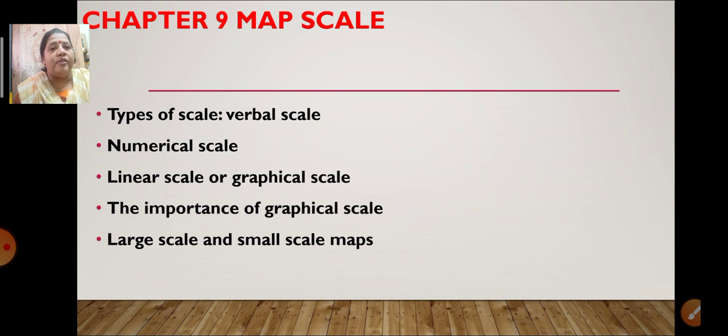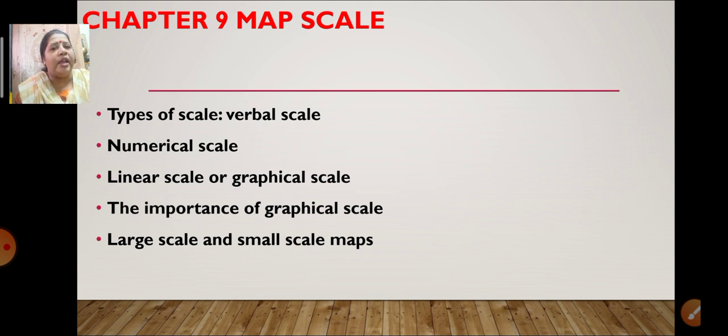What type of scale is this? Verbal scale. A scale in which the distance can be expressed in words, that is called verbal scale. What is numerical scale? The distance on the map can be expressed in numbers or ratios. That is called numerical scale.